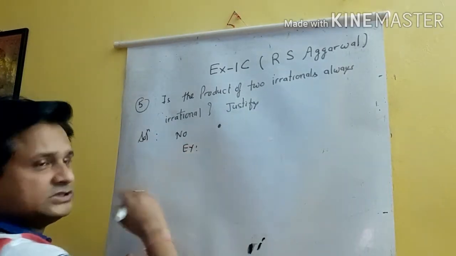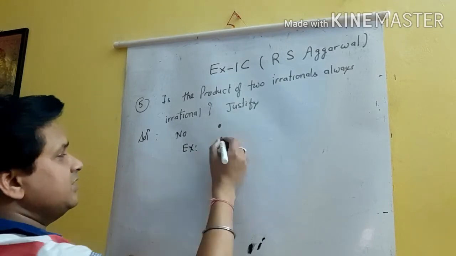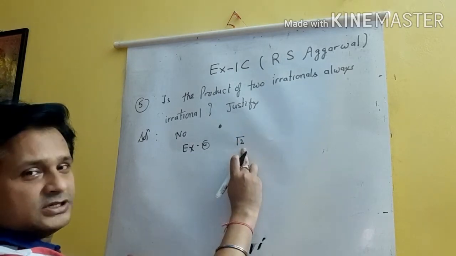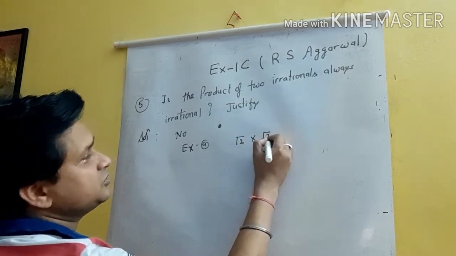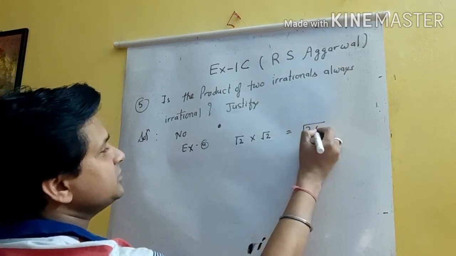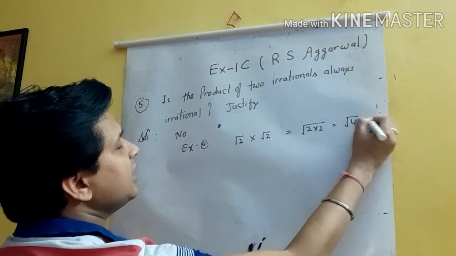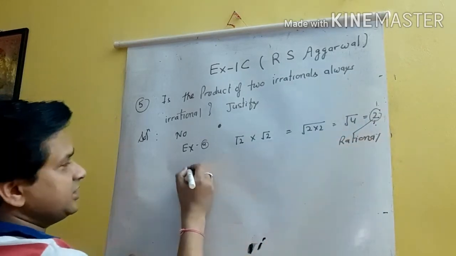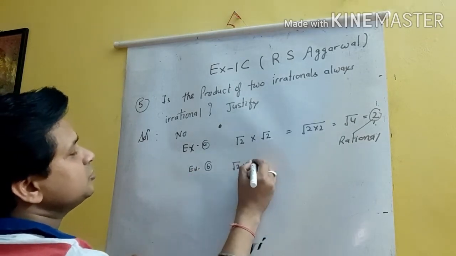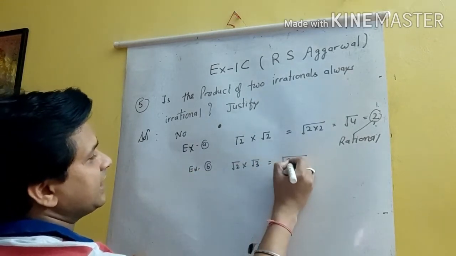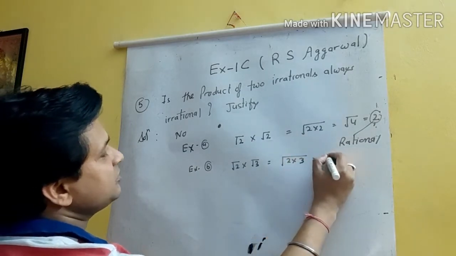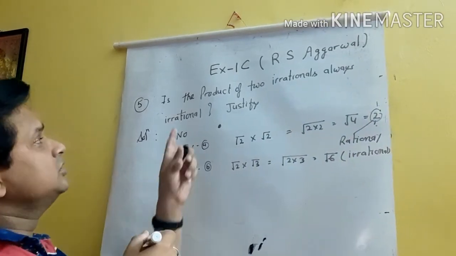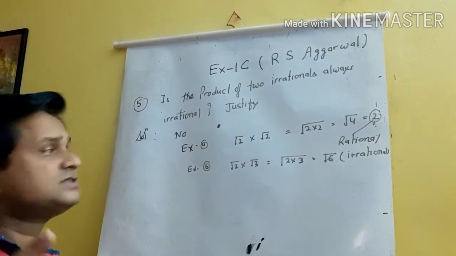Just take any two irrational numbers. In the first case, example A, suppose I took root 2, an irrational number, and another root 2. This will be root 2 into 2, root 4, which is 2. This 2 is rational. Now I am going to take example B, root 2 into root 3. In this case I can write root 2 into 3, this will be root 6, so this is an irrational number. So you write no, the product of two irrationals is not always irrational.